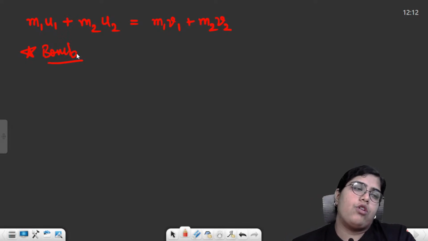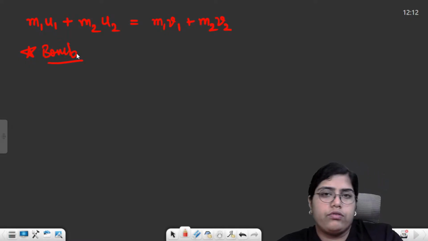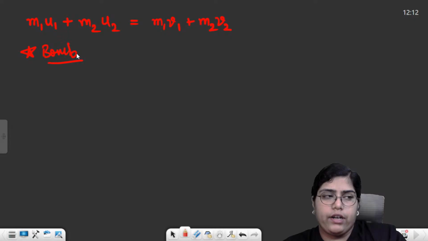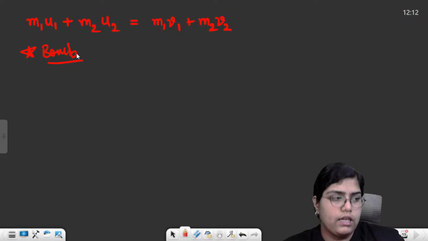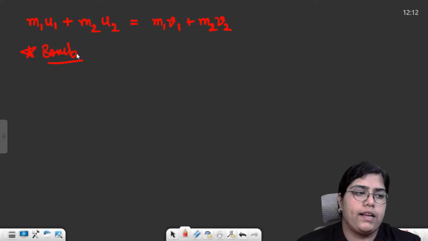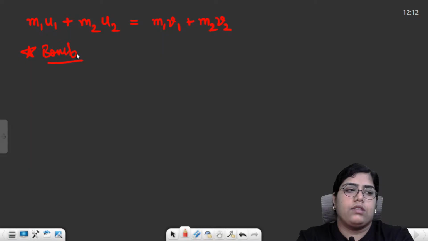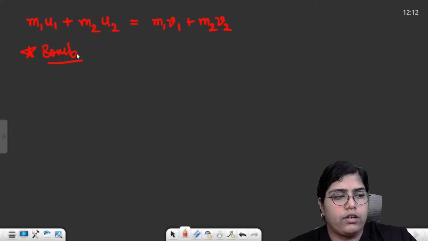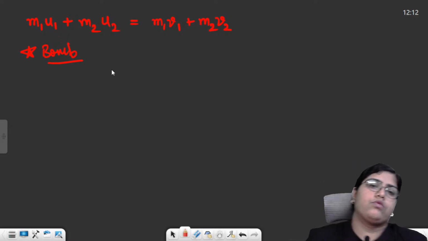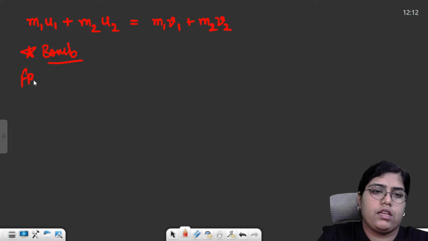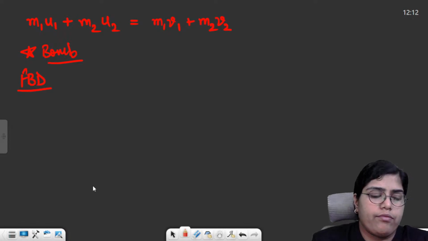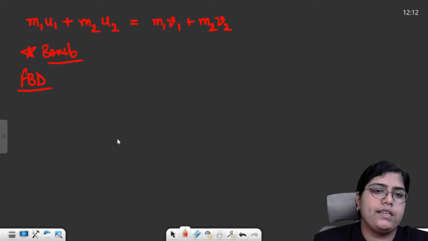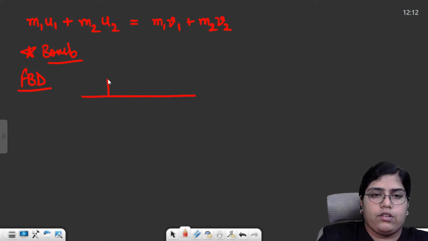Then there was something called concurrent forces. The forces acting on a single point, whose vector sum is 0, will be called concurrent forces. All the forces acting on a single particle whose vector sum is 0, that is called concurrent forces. After concurrent forces, there was something called FBD, the free body diagram. Free body diagram basically suggested that whenever you are given anything, for example, I have this sort of a mass-pulley system.